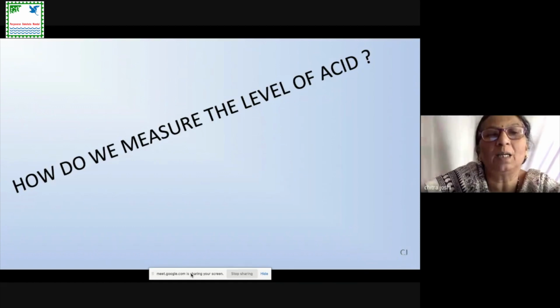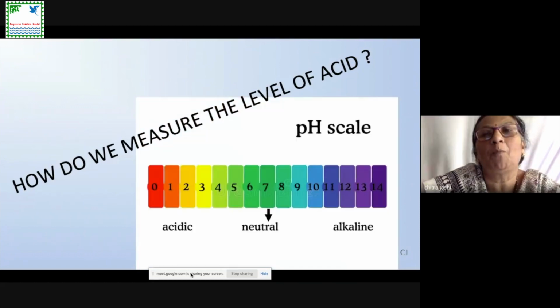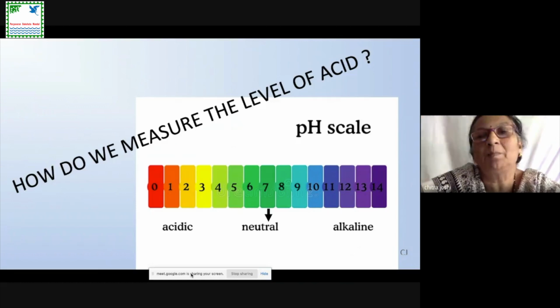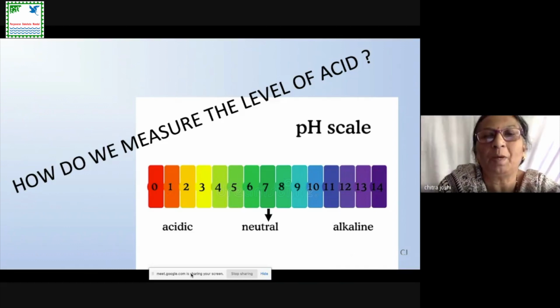Now, how do we measure the level of acid? The level of acid can be measured with the help of a pH scale. You know what this pH scale means? pH is measured with the help of pH paper. These pH papers are available in the market. When one drop of a fluid is placed on a pH paper, the pH paper changes its color. Actually, the pH paper is yellowish in color. When a drop of a solution is placed on this pH paper, it changes the color of the paper.